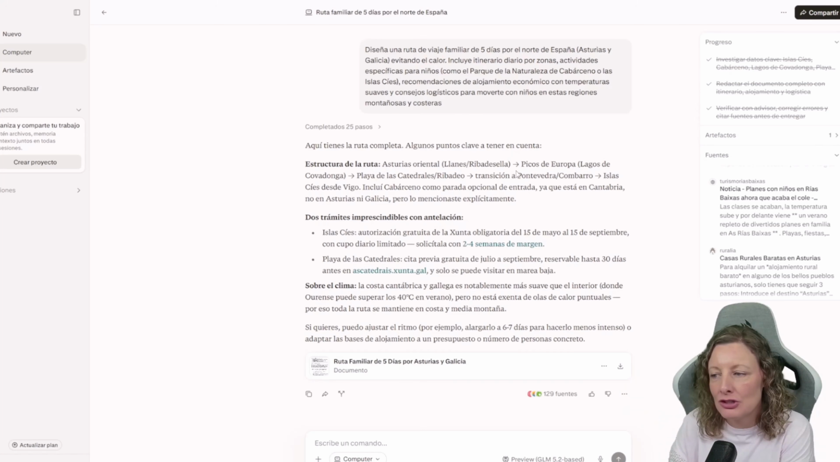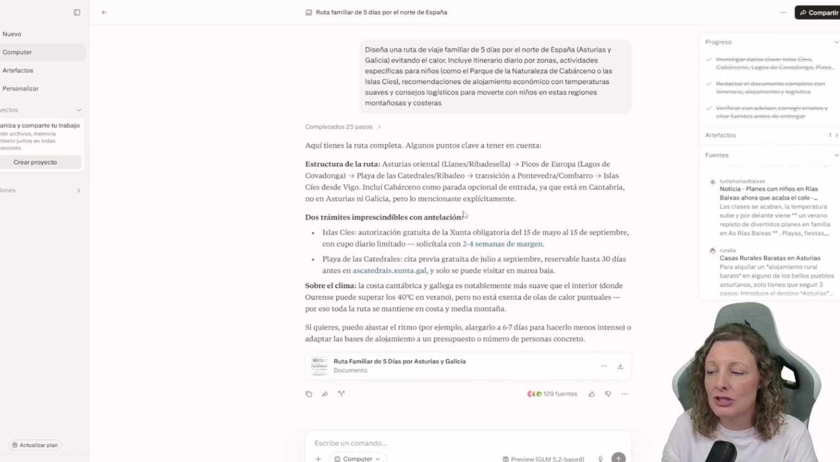From there, we would transition to Pontevedra, with mud, to the Sayas Islands in Vigo. He also included Cabarceno as an optional stop, which really should be mandatory since it's in Cantabria, not in Asturias or Galicia, but he still mentions it to me because he knows I'm traveling with kids and it's a beautiful place. Even though I removed Cantabria from the initial plan or proposal, he still offers it to me.